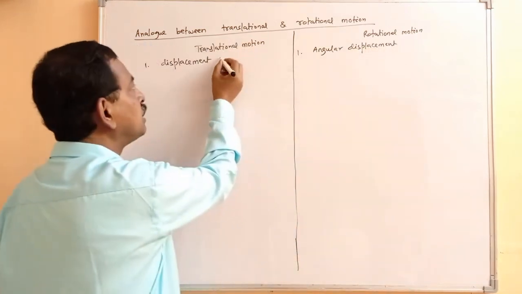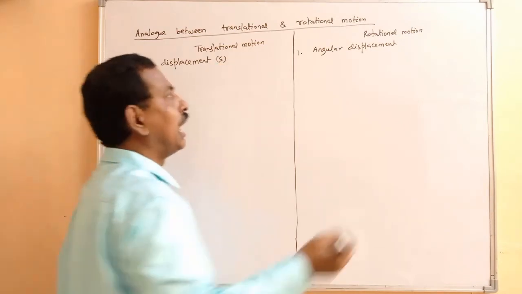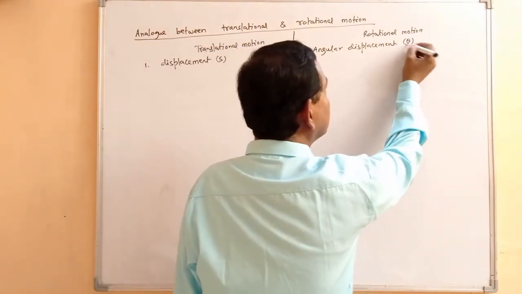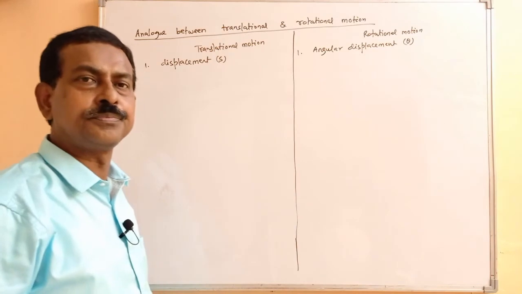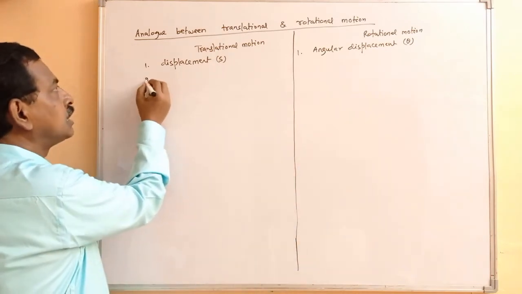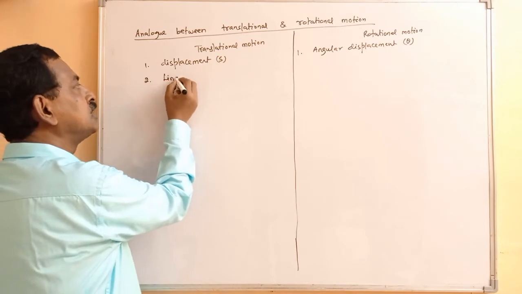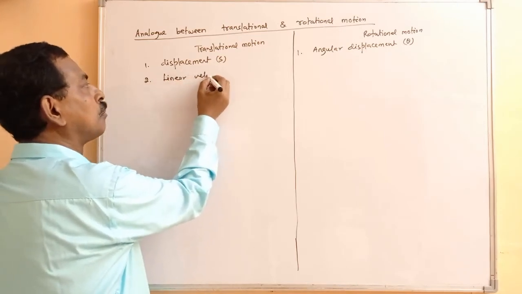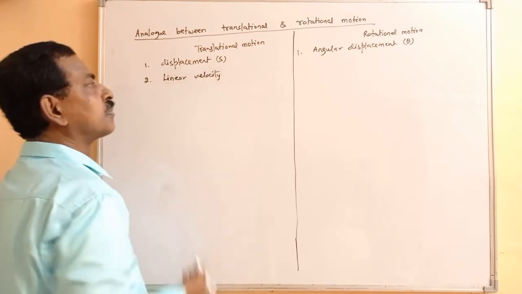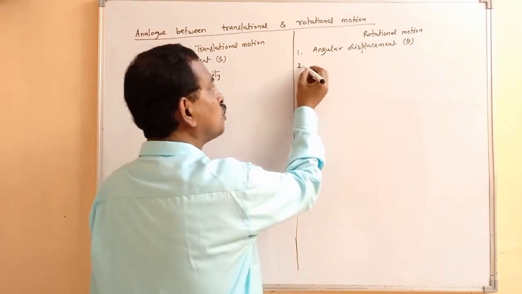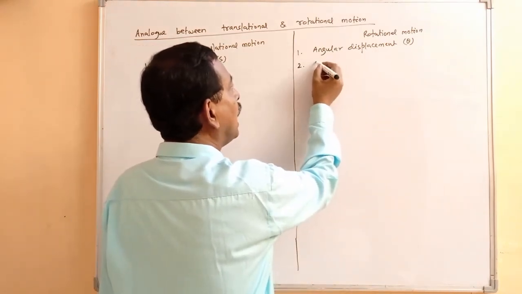Linear displacement we represent by S normally, and angular displacement we represent by theta. Another term in translational motion is linear velocity, and the corresponding term will be angular velocity.